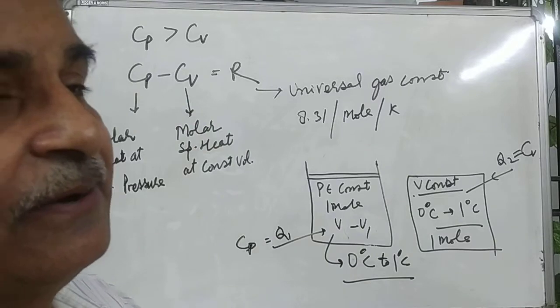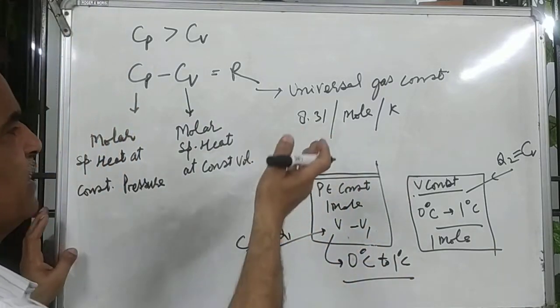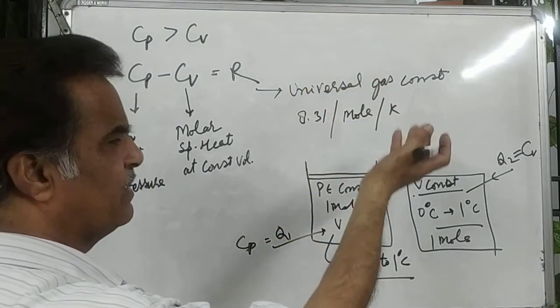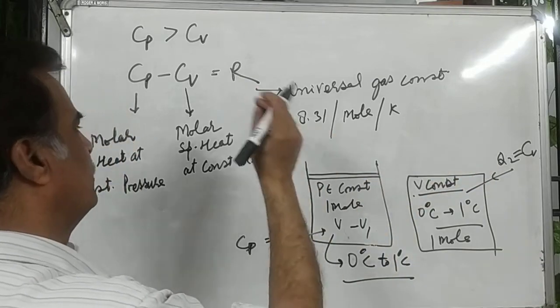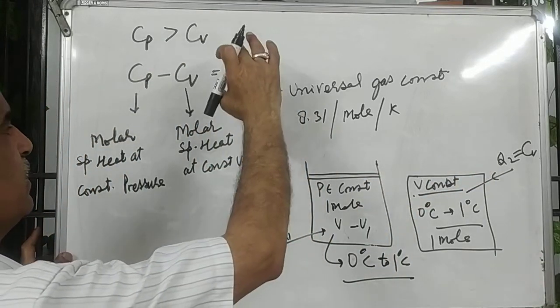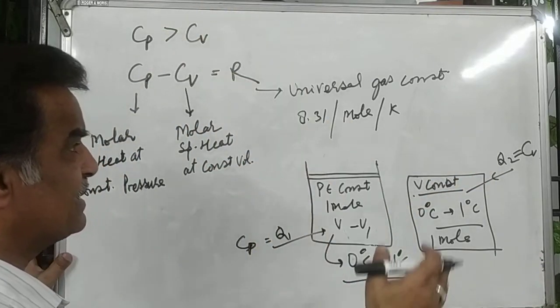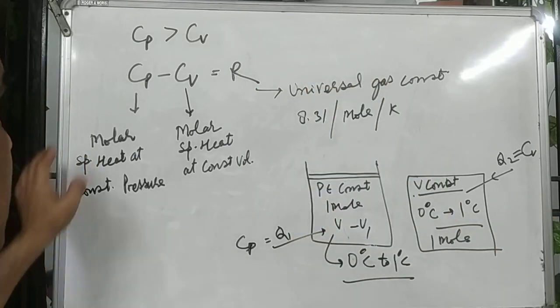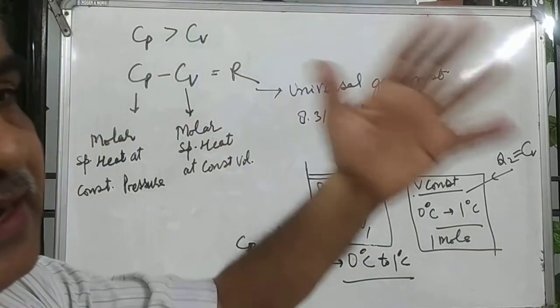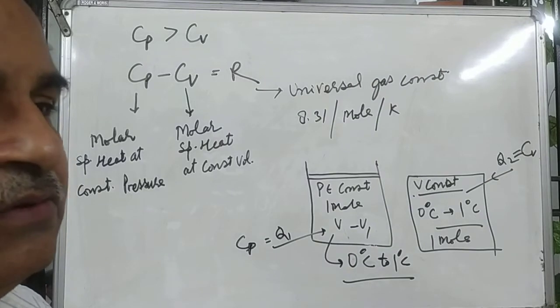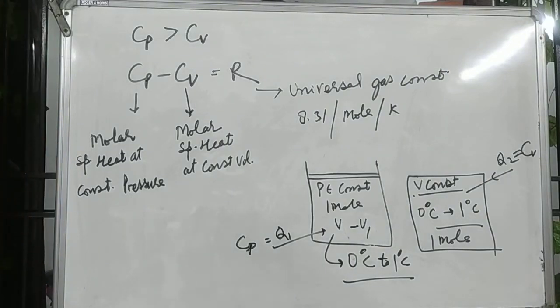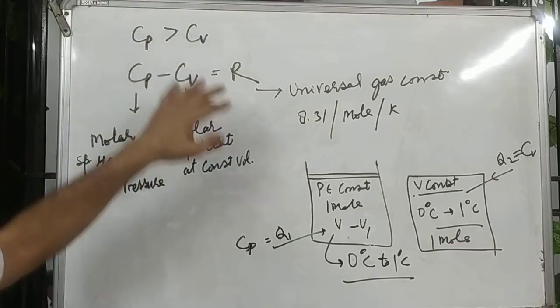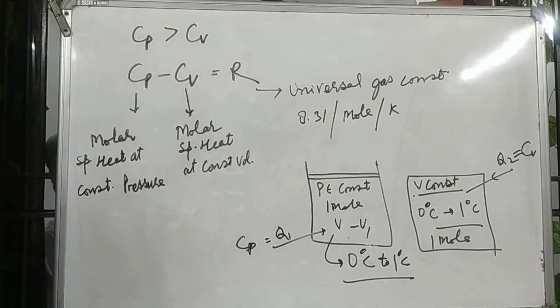But we generally take 8.31, 8.3, 8.4, 8.2. This is called the universal gas constant. The difference will be approximately constant. So this is the universal gas constant, and this is the meaning of Cp and Cv.